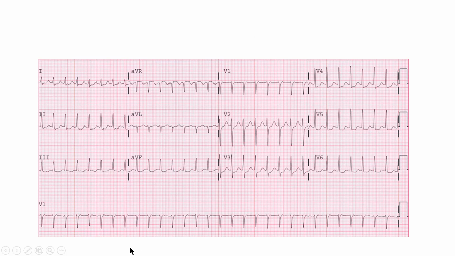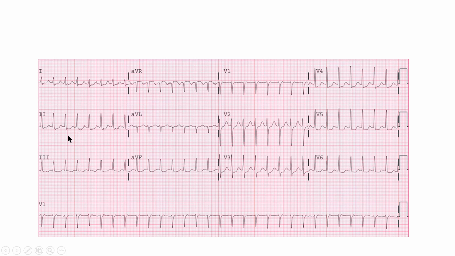Let's look at this 12-lead EKG. Here we can see we've got a QRS complex on this hatch mark, so we've got 300 and 150. This appears to be 2 to 3 small boxes faster, so we're going to say our rate here is 175 to 180 by my estimation.